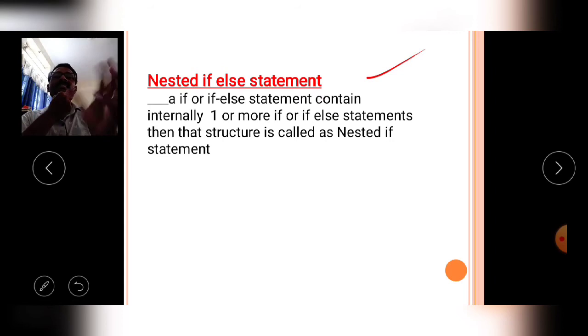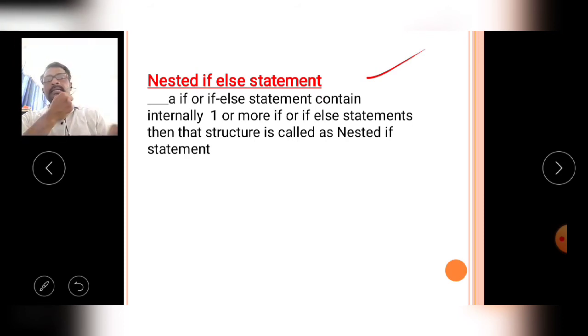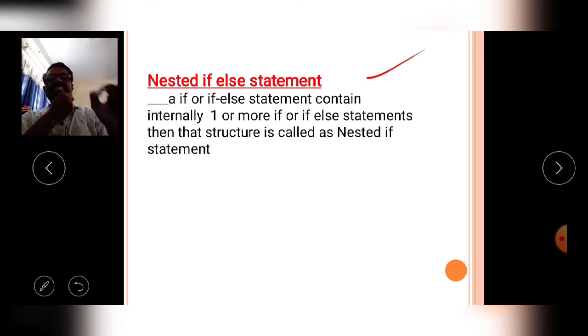We say that is nested if. In the definition, we say that an if or if else statement containing internally one or more if or if else statements, that structure is called a nested if statement.